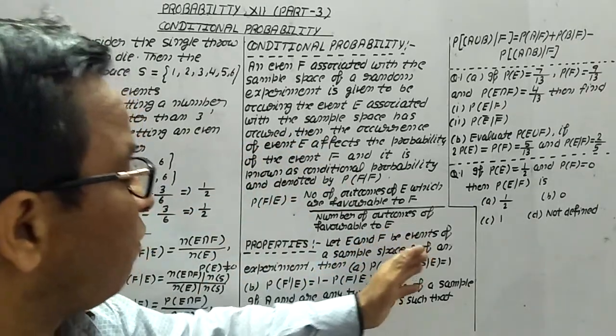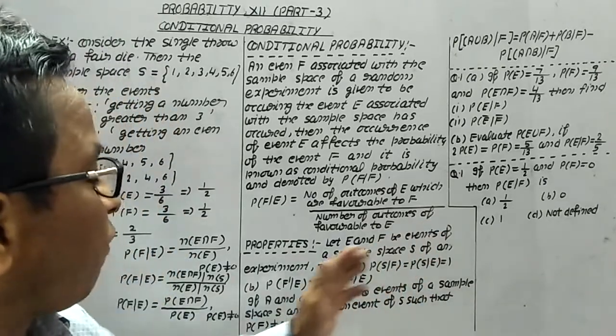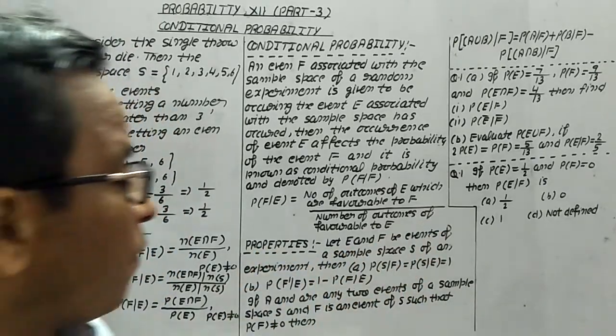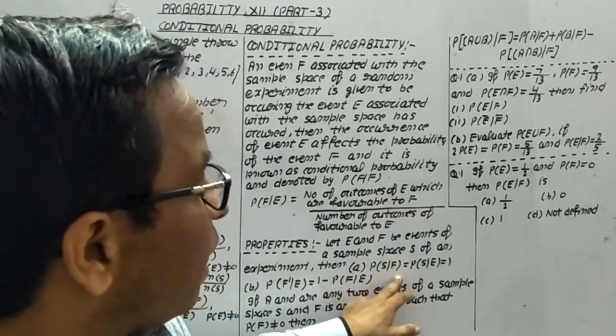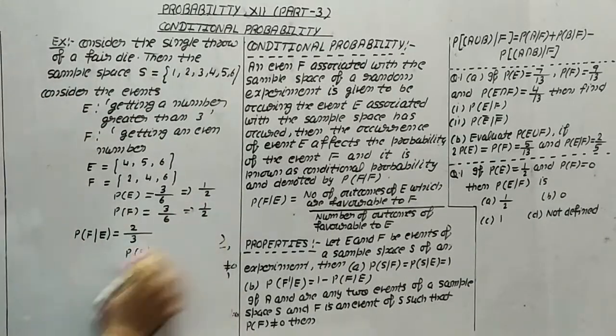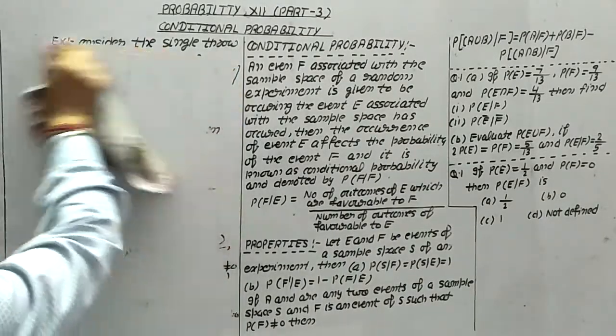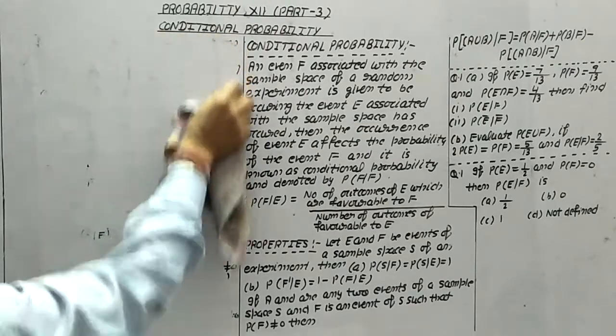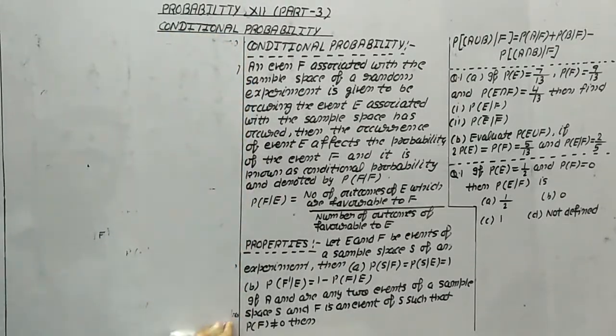Let E and F be events of a sample space S of an experiment. Then the first property is probability of S by F is equal to probability of S by E, which is always equal to 1. Now look at this. If we want to prove this property, it is very simple.